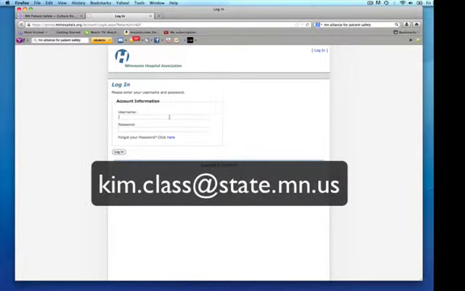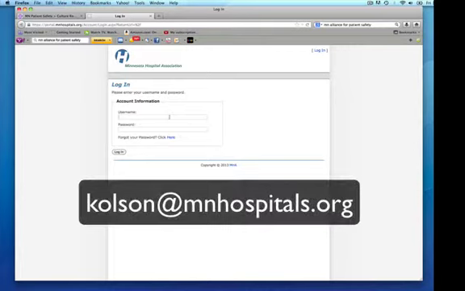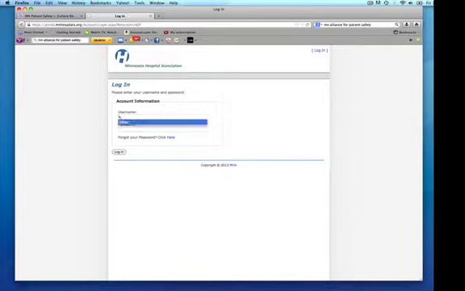Her email address is kim.class@state.mn.us. If you have any technical issues while you're logging in that don't relate specifically to username and password, you can email Karen Olson at MHA. And her email address is kolson@mnhospitals.org. So I'm going to go ahead and log in.